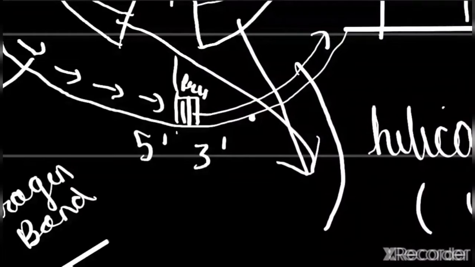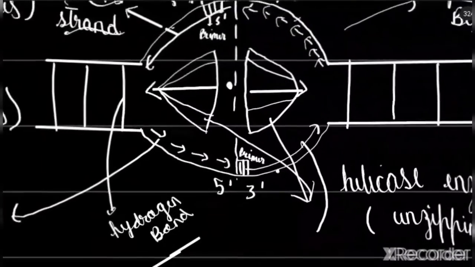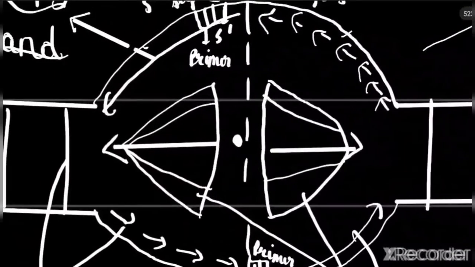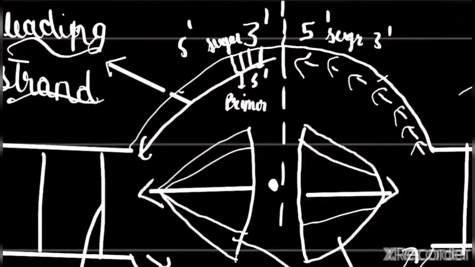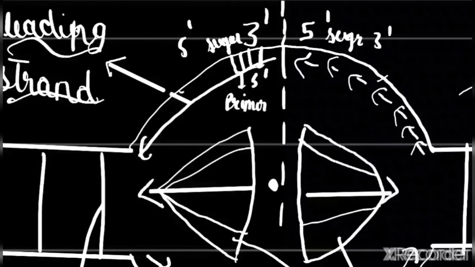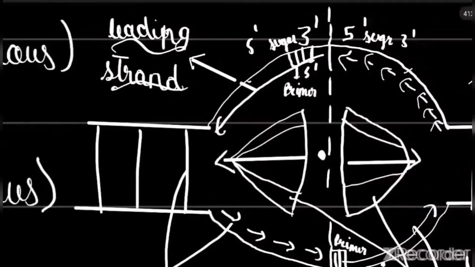So here will be a primer, right? There will be 2 primers in the leading strand, and then DNA polymerase 3 will start working, and it will start joining new nitrogenous bases. So this starts joining. So this is continuous.